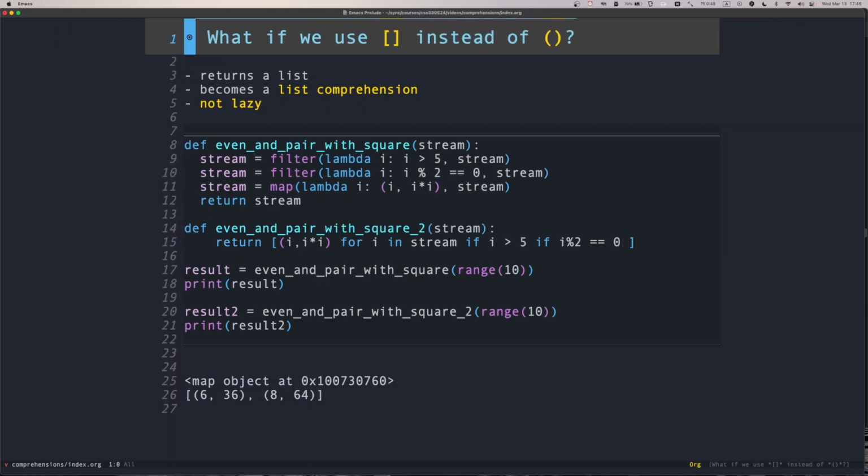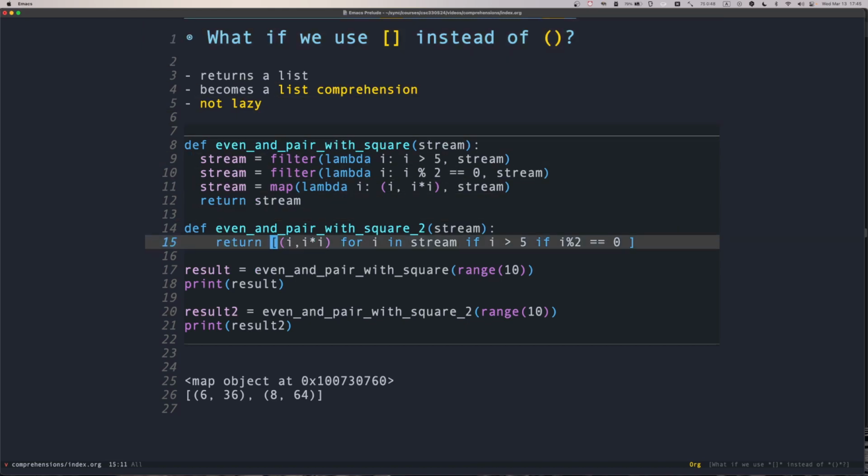What if we use brackets instead of parentheses? In that case, the generator comprehension becomes a list comprehension. It does the same as before, but instead of returning a stream that is to be traversed, it does it and returns the list.